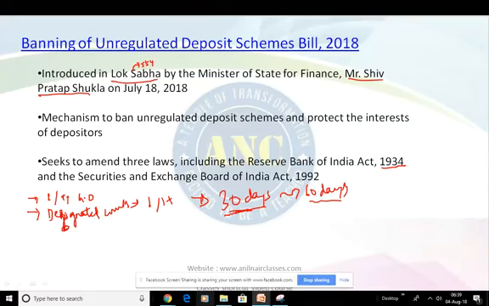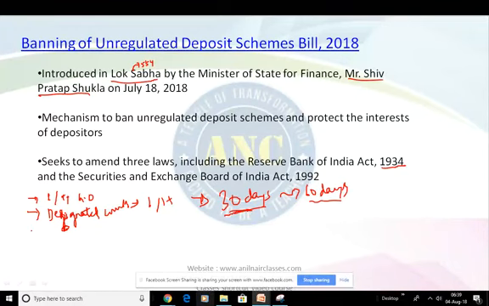When it comes to the central database, the bill provides for the central government to designate an authority to create an online central database for information on deposit takers.